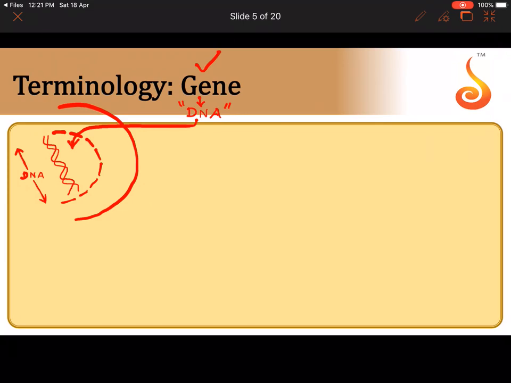Now let me take a portion of this DNA. Let me highlight a segment of this DNA. Now I can call this small segment of DNA a gene. Now you might ask me why I am calling this segment a gene. What is so unique about this segment? Now I am going to tell you that this segment of the DNA, which I am going to refer to as the gene now, is capable of directing your cell to make a special type of organic biomolecule. You have learned this in the chapter on biomolecules.